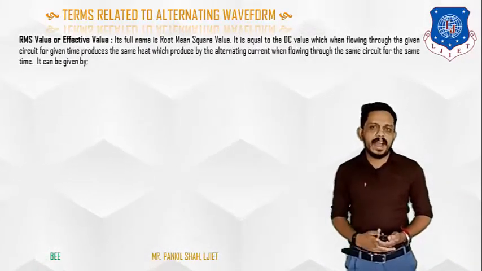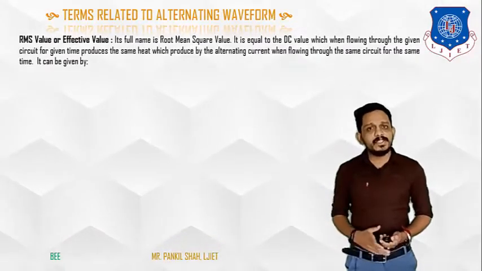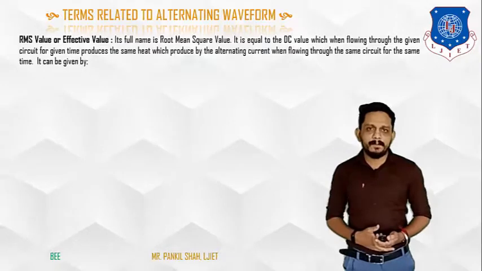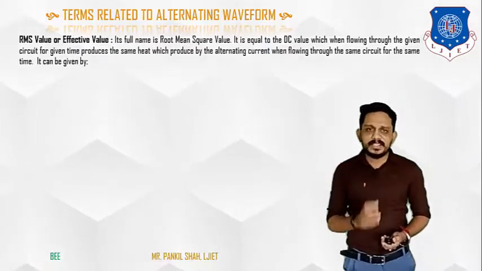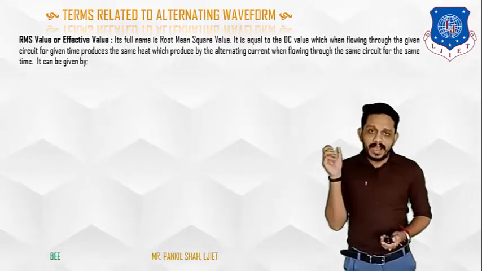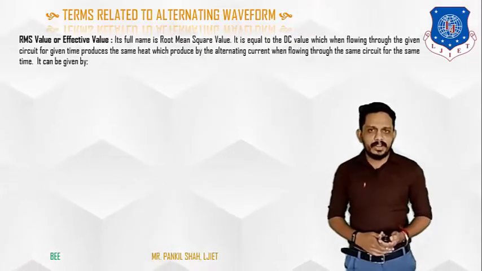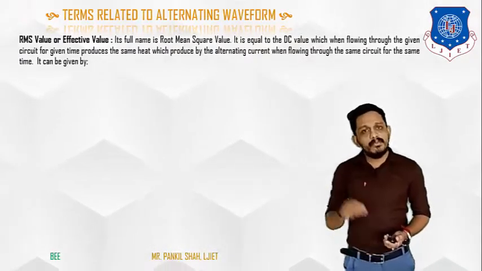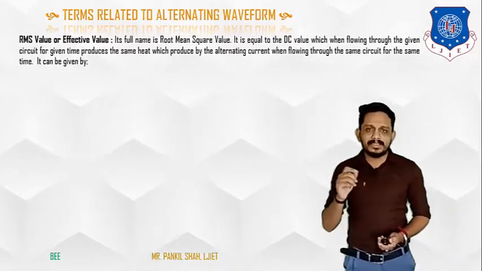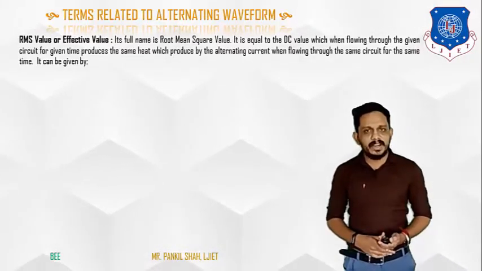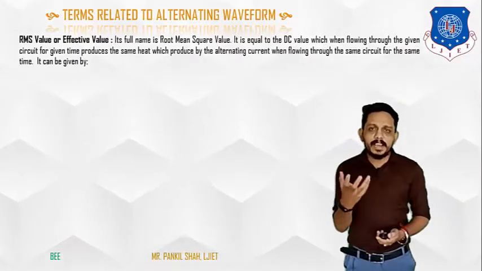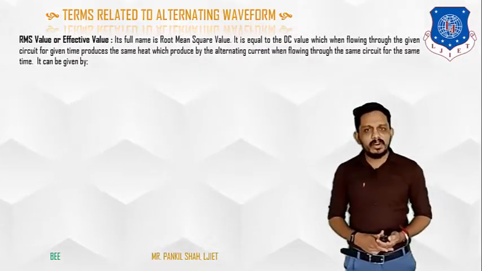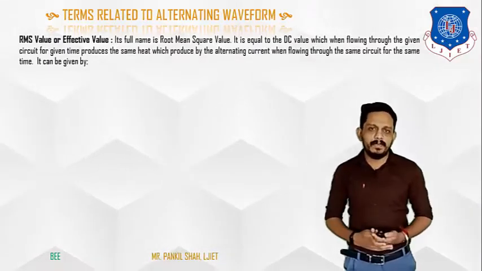How can we define RMS value? The RMS value of an alternating quantity is defined as the value of the DC quantity which, when allowed to pass through any given electric circuit, produces the same amount of heat as is produced by the AC quantity in the same circuit for the same time.